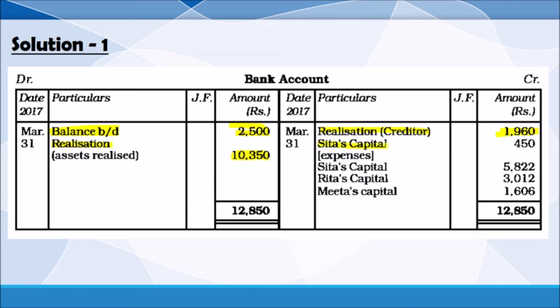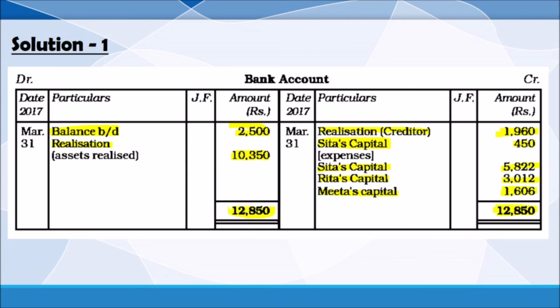And Sida's capital amount paid. There we have written in the debit side to bank 450. After that, the remaining balance amount of their capital will be transferred to credit side. For each partner, we are transferring. This indicates the remaining amount of partners are paid through their bank or cash account.